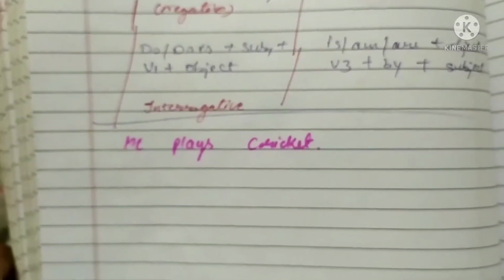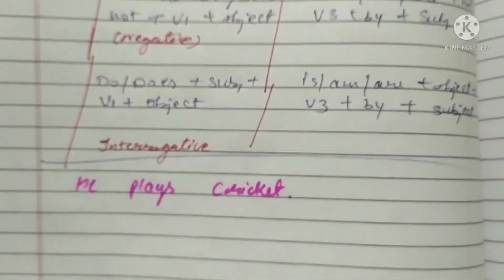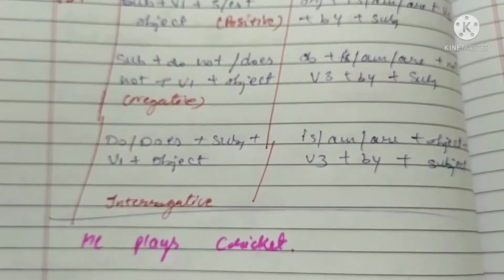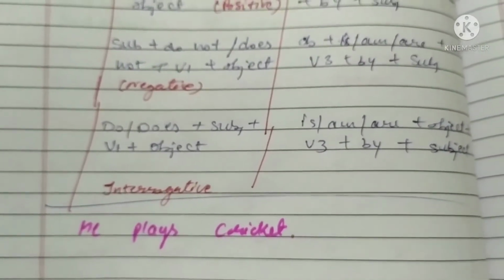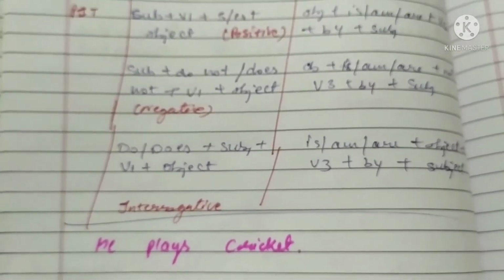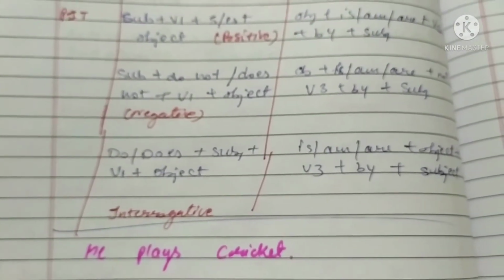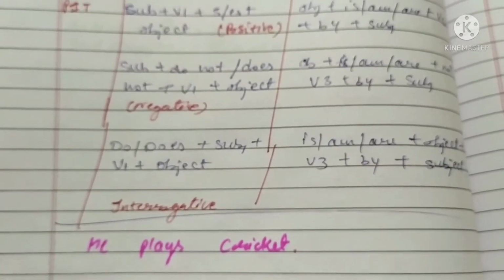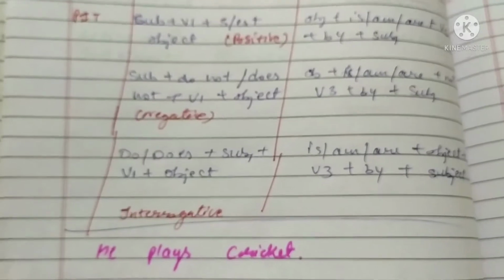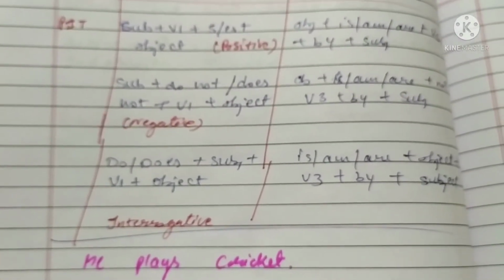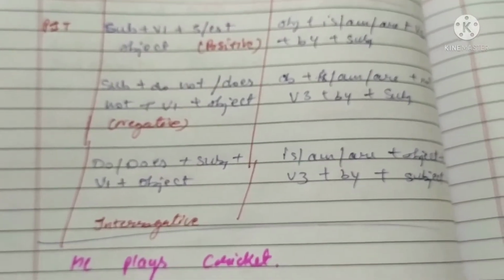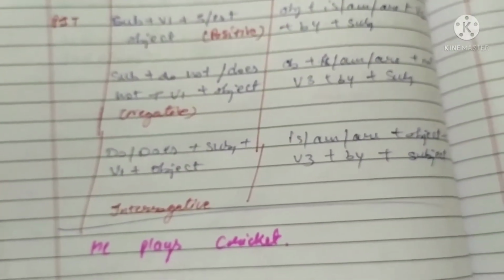So as you can see the example of this first one, interrogative, positive: he plays cricket. So first of all you should know which tense this sentence is. As you know, in the positive way, s or es in the main verb, so we identify that one. This is a present indefinite tense sentence. So what is the structure of this? Object plus is MR according to the s or es. Okay, so we follow the rules.